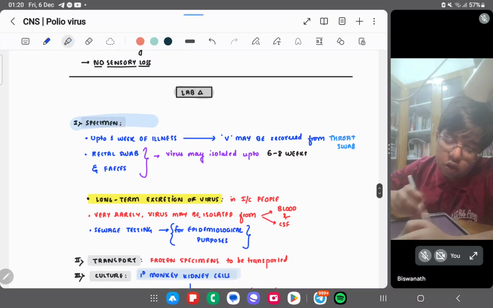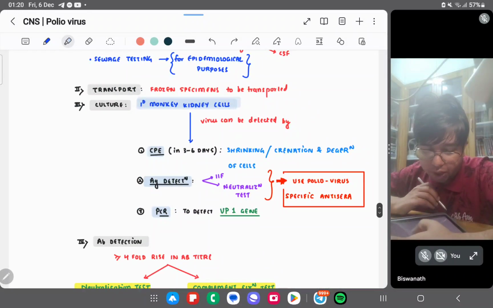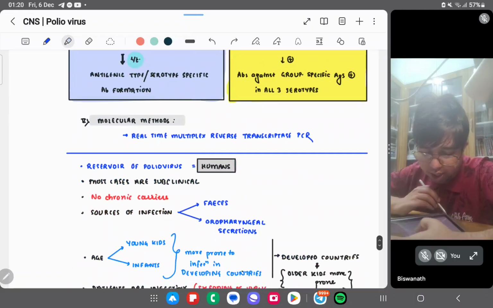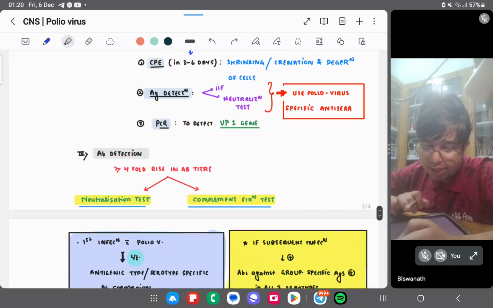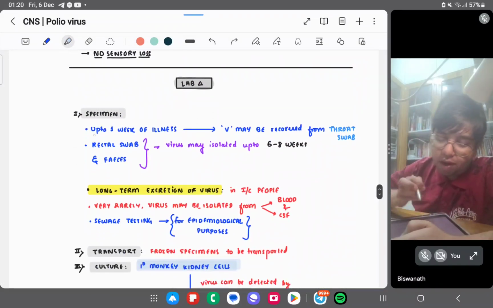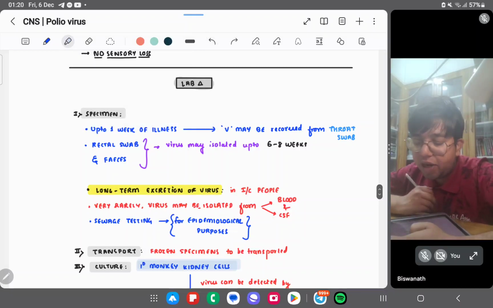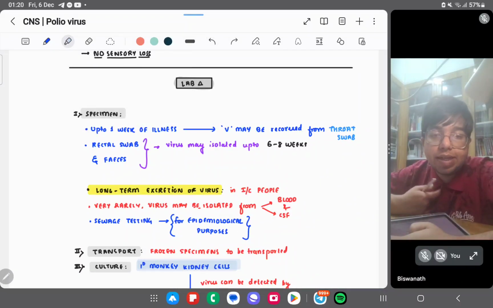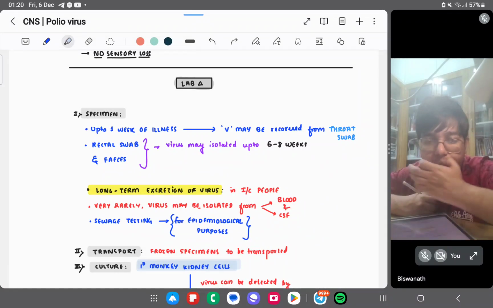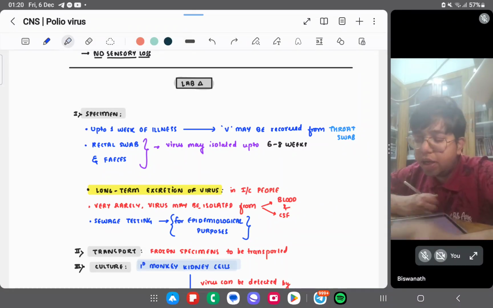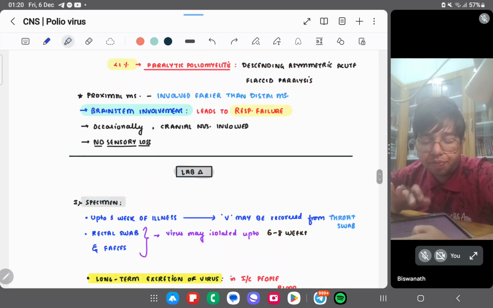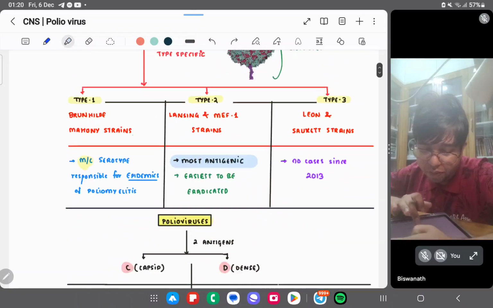Lab diagnosis: specimen collection, transport, culture, antibody detection, molecular methods. These things are there, then we'll wind up. Specimen: up to 1 week of illness, the virus may be recovered from the throat swab. So basically it goes to the oral cavity first, right? Fecal route we are taking. So up to 1 week you can recover it from the throat swab. Just see the incubation period.